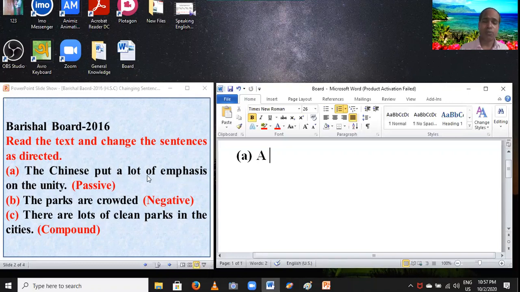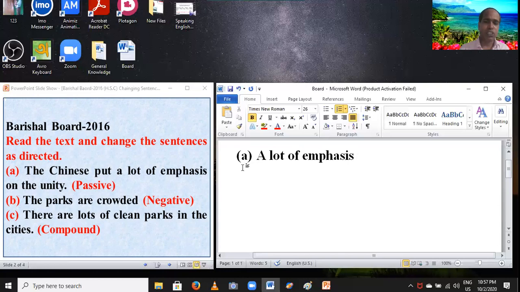According to the rules of voice sense, firstly, you have to write the object as subject. You can write a lot of emphasis: L-O-T, lot, O-F, of, E-M-P-H-A-S-I-S, emphasis.